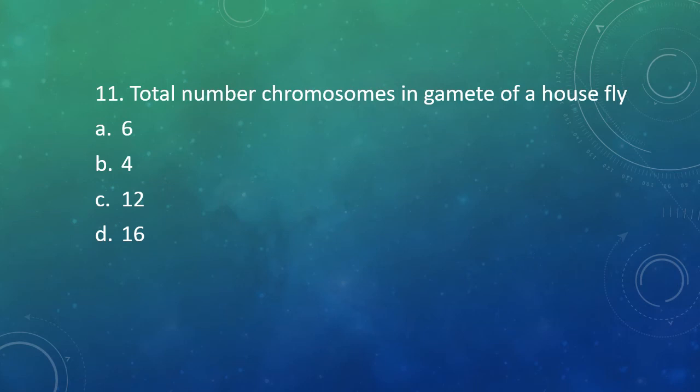Question number 11. Total number of chromosomes in a gamete of housefly is? Option A 6, option B 4, option C 12, or option D 16. Correct answer is option A, that is 6 chromosomes.